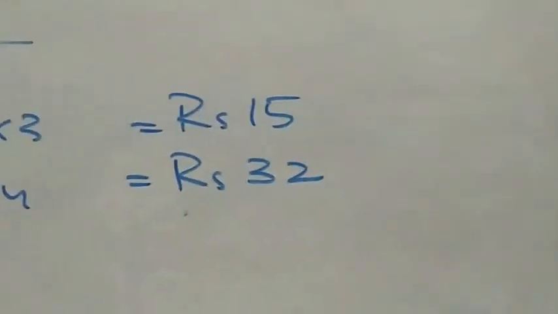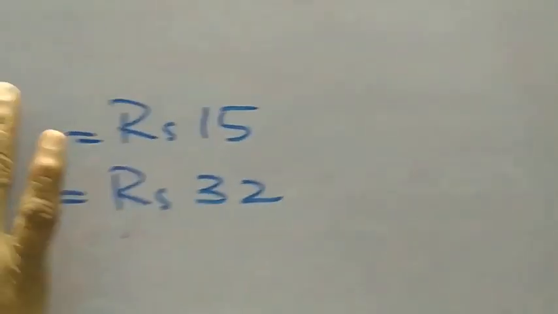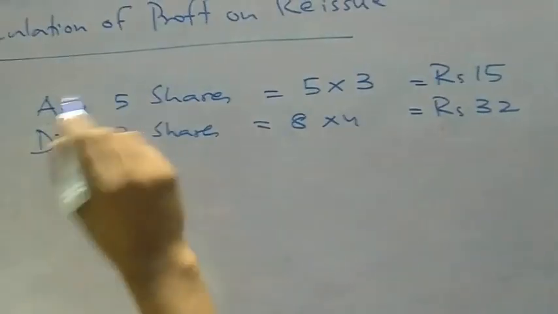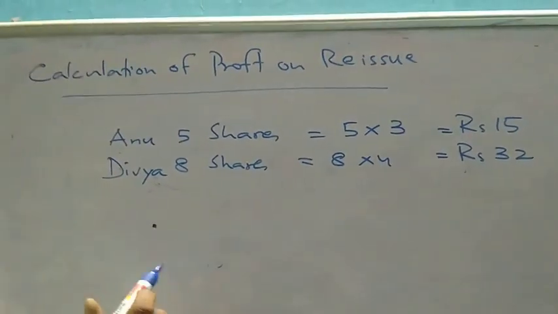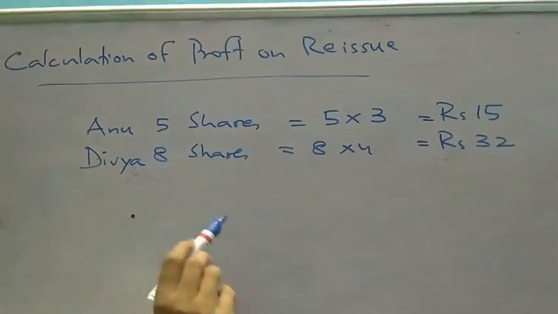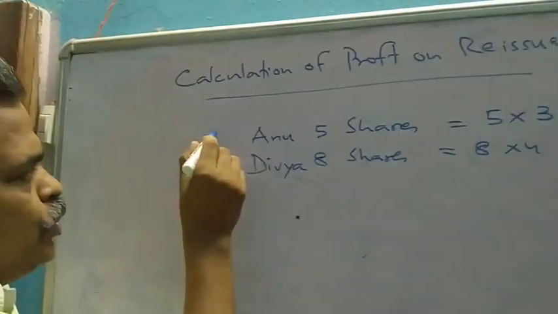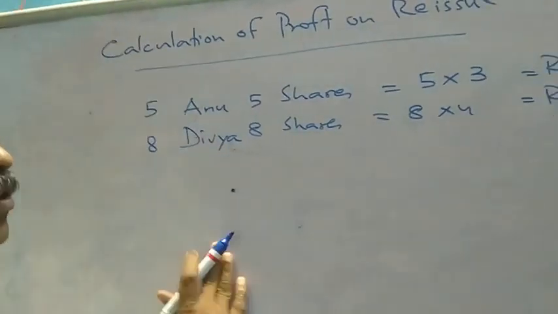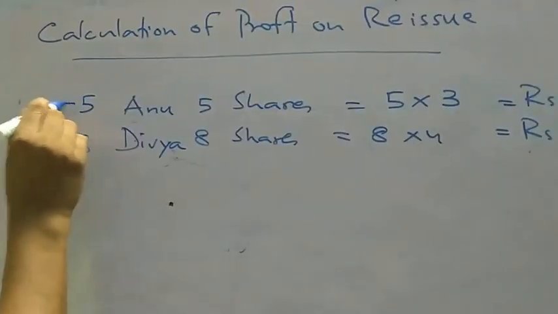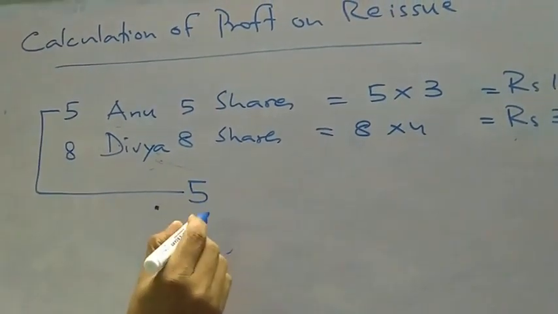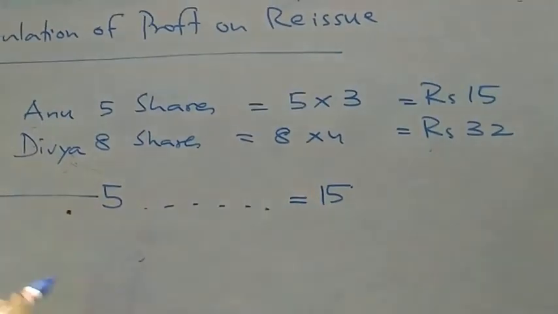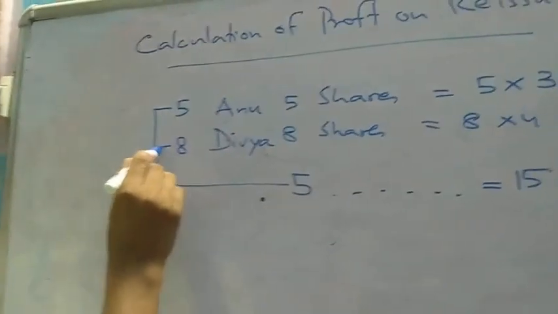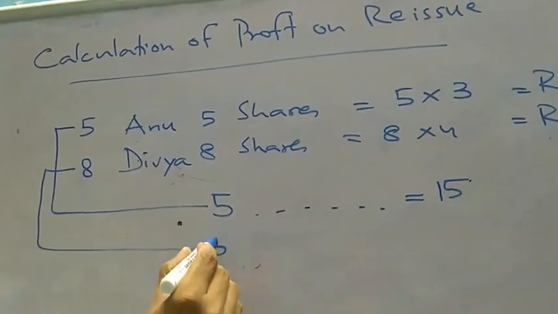Then you have to understand, 15 rupees Anu paid for 5 shares and Divya paid 32 rupees for 8 shares. Then you have to see the last sentence of the question: all the shares which were previously issued to Anu were reissued. That means she got 5, she got 8. Company wants to issue only 10. For that, company will take these 5 shares. On this amount, company got 15 rupees. Then to make 10, company will take another 5 shares from here.